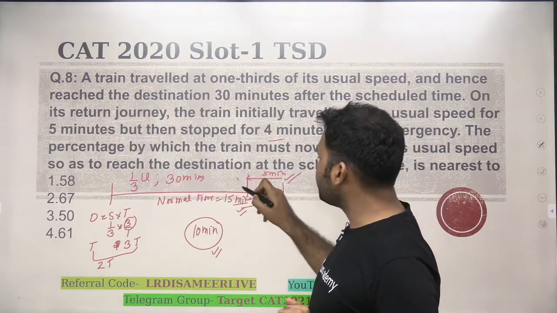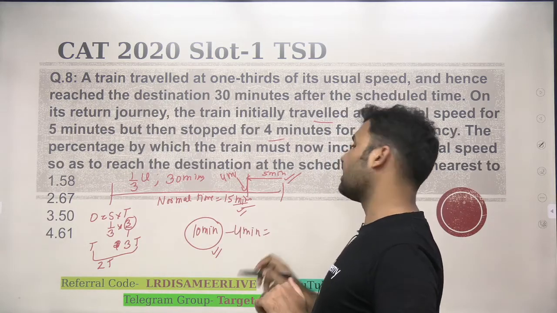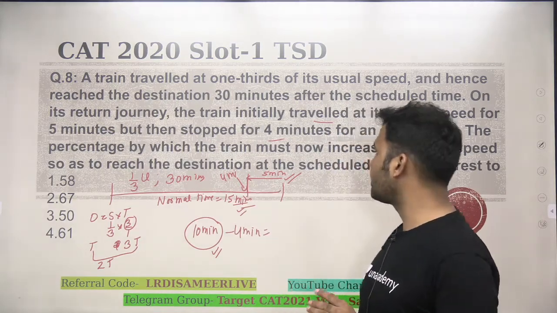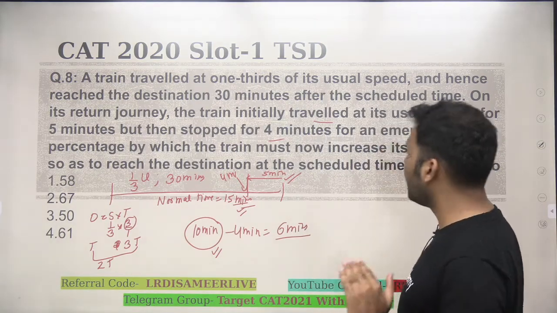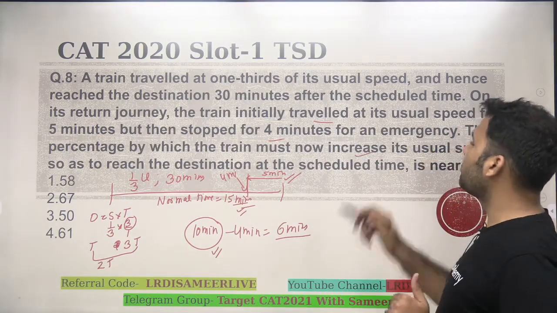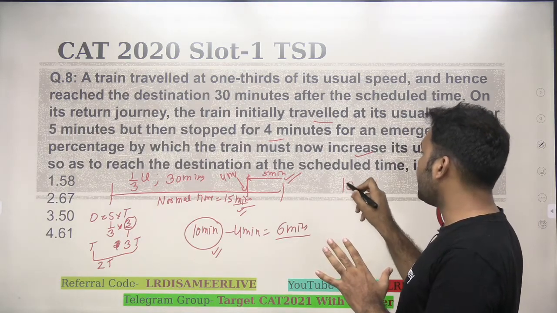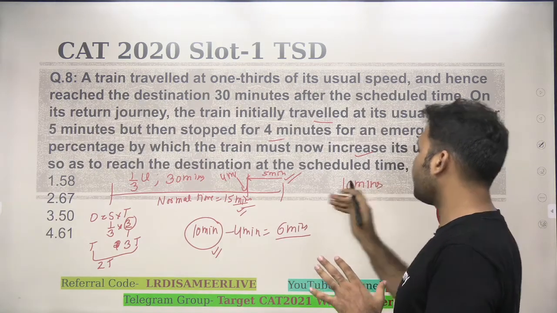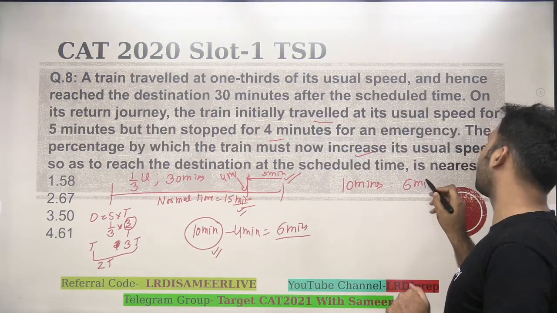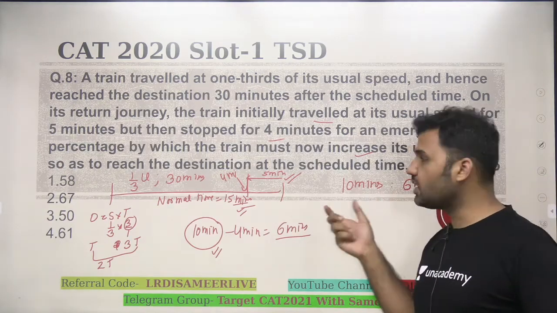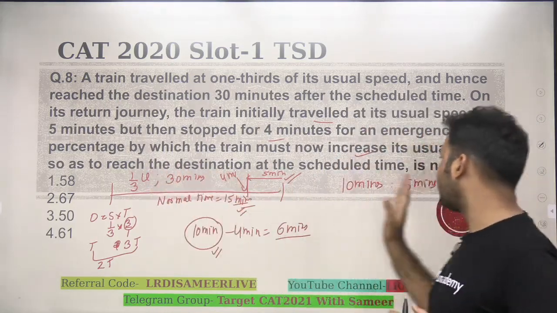But then the train stops here for 4 minutes. So out of these 10 minutes, 4 minutes are also gone because the train is taking a stoppage of 4 minutes here. So now the train will be left with 6 minutes only. Now the question says, by what percentage must the train now increase its speed? So the train which at normal speed would take 10 minutes to travel a distance, that same distance is now supposed to be traveled in 6 minutes. The whole distance is supposed to be covered in 6 minutes.